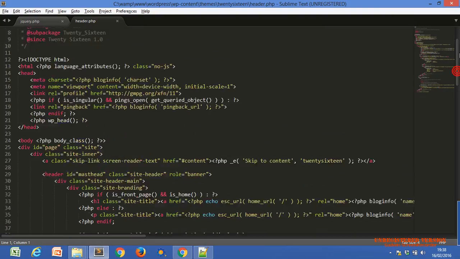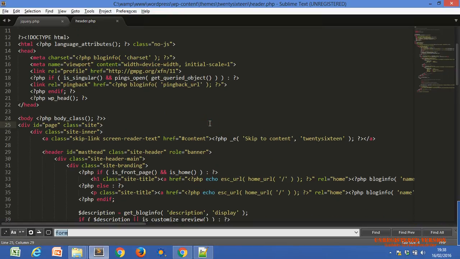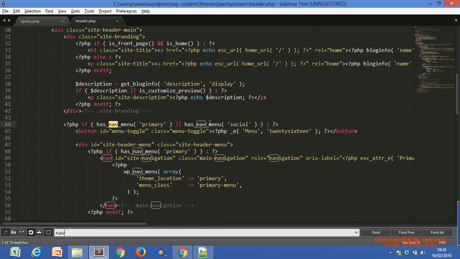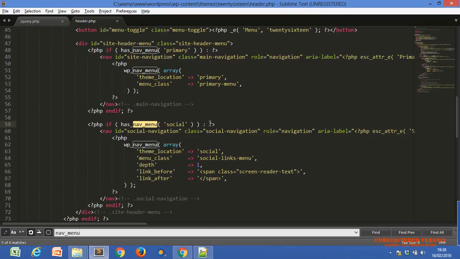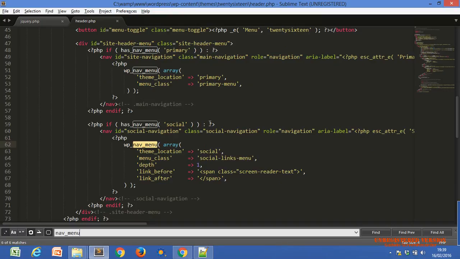Yeah. Okay. So this is our heading section, header file. I just searched wp_nav_menu. The function name also varies according to theme.